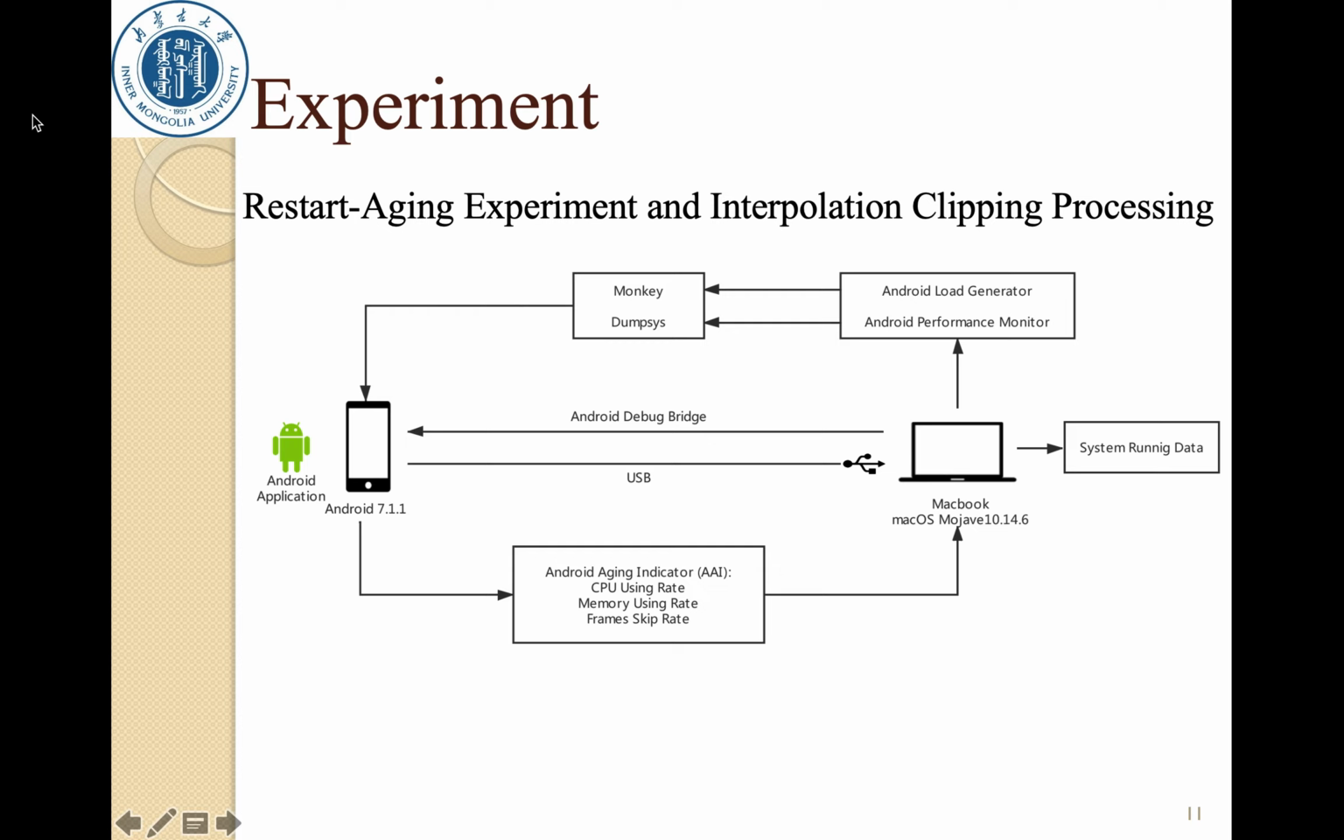Next, let me introduce the experiment. The first experiment is the restart aging experiment and the interpolation clipping process. We write testing tools on the PC side based on Python, including an Android load generator tool and an Android performance monitor tool. We use the Android Debug Bridge to connect the phone to the computer, and the PC client runs the load generator and the performance monitor to get the Android runtime system-related parameters.